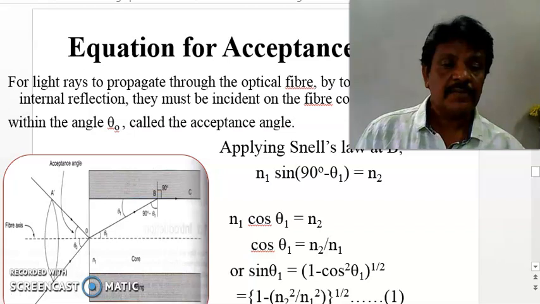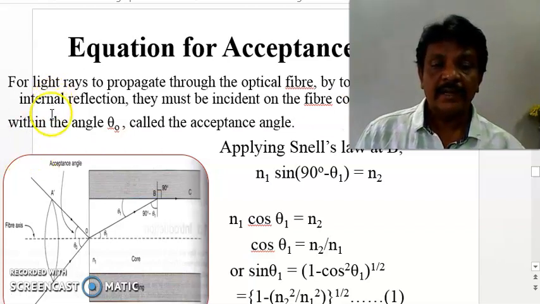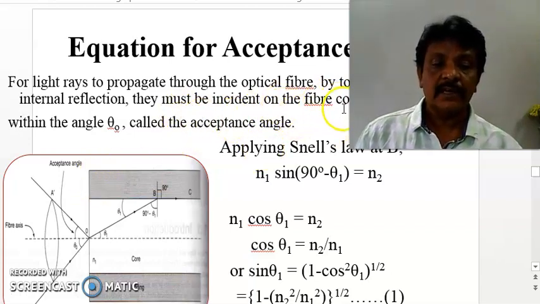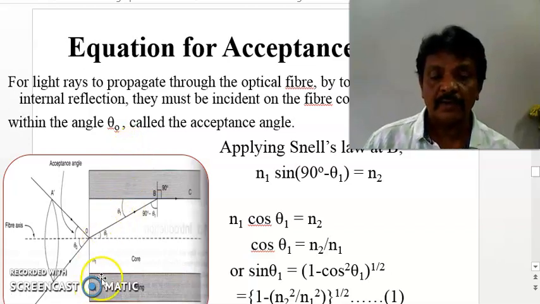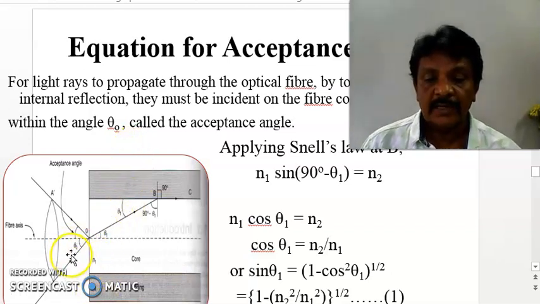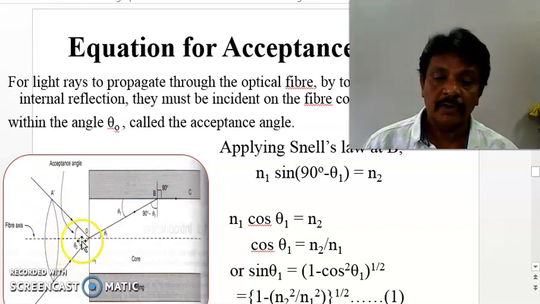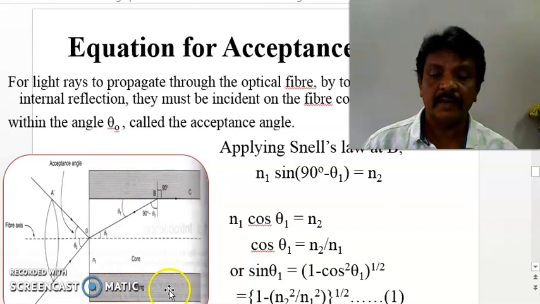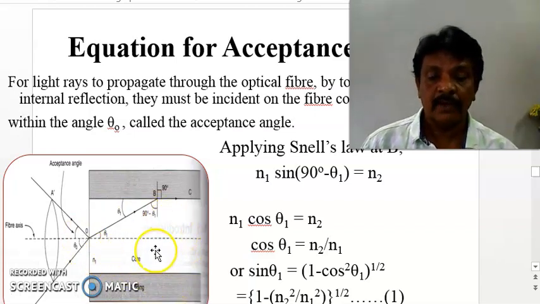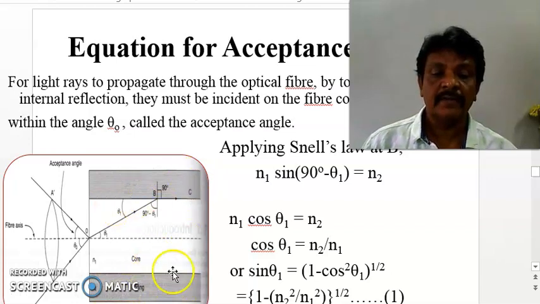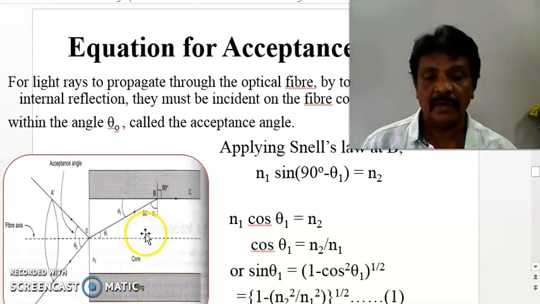To get the equation of the acceptance angle, let a light ray propagate through the optical fiber by total internal reflection. It must be incident on the optical fiber with an angle of acceptance theta 0, as shown like this. This is the core of an optical fiber. This is the cladding of an optical fiber. Let the core have a refractive index of N1 and the cladding a refractive index of N2, which is less than N1.